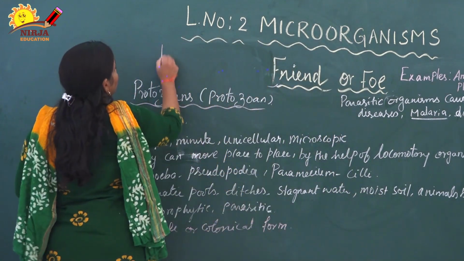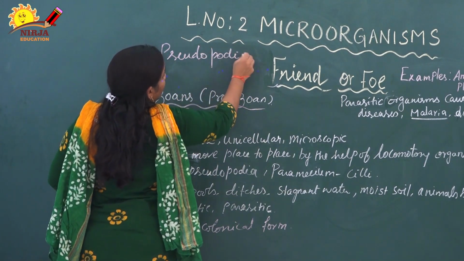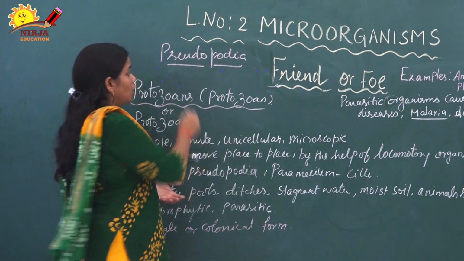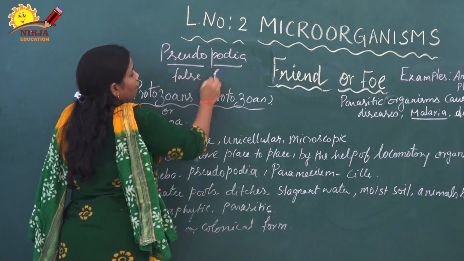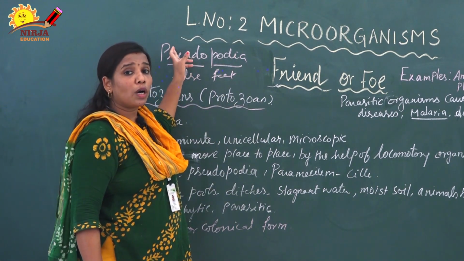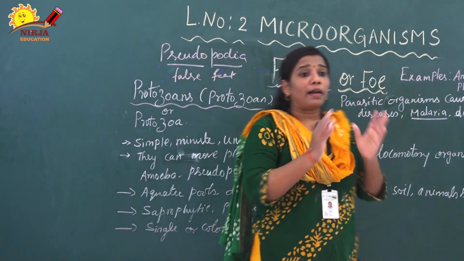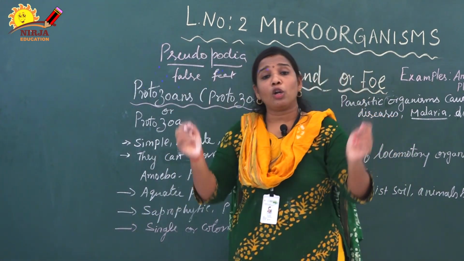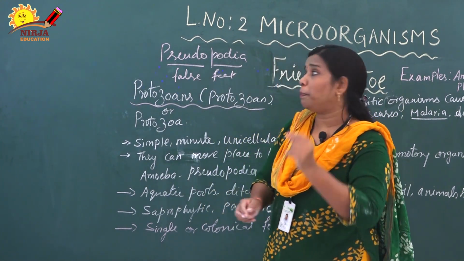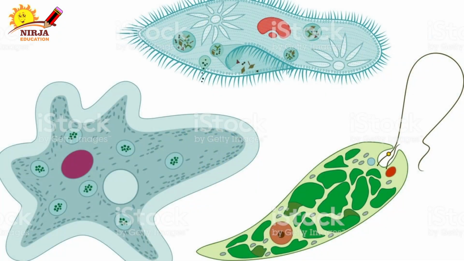Pseudopodia: pseudo means false, podia means feet, so false feet like structures. With the help of pseudopodia, amoeba can move from one place to another. Paramecium is a slipper like structure, and all around its body it has small hair like appearance, which is called cilia. With the help of cilia, they can move from one place to another.